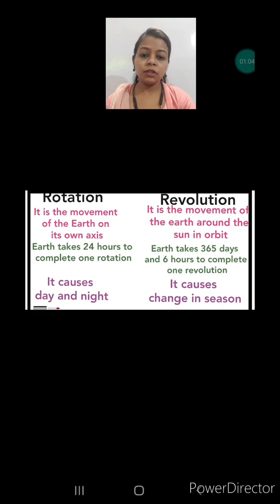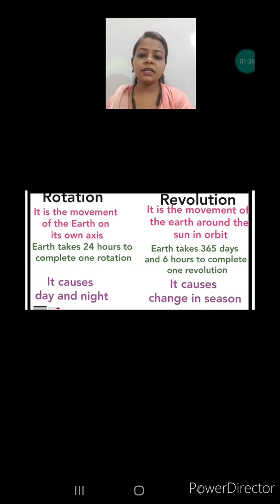Now revolution. The revolution is the movement of the earth around the sun. In this movement it changes its place. In rotation it doesn't change its place, but in revolution, with every movement, it changes its place. Sometimes it comes near to the sun and sometimes it is far from the sun. And what is the imaginary path here? Orbit. So the orbit is the imaginary path on which it revolves.